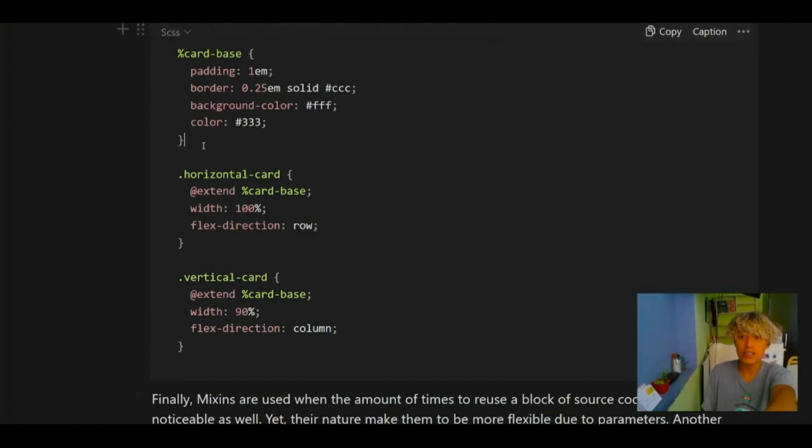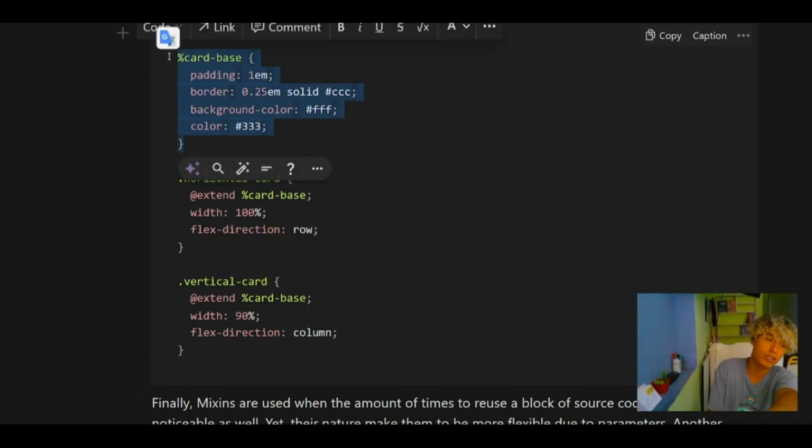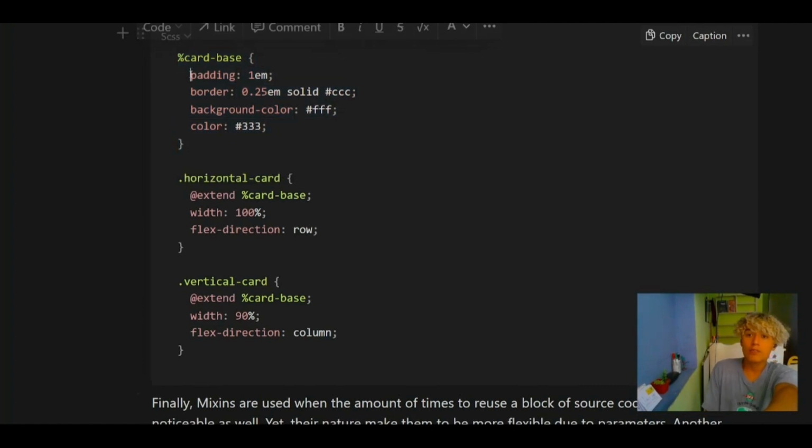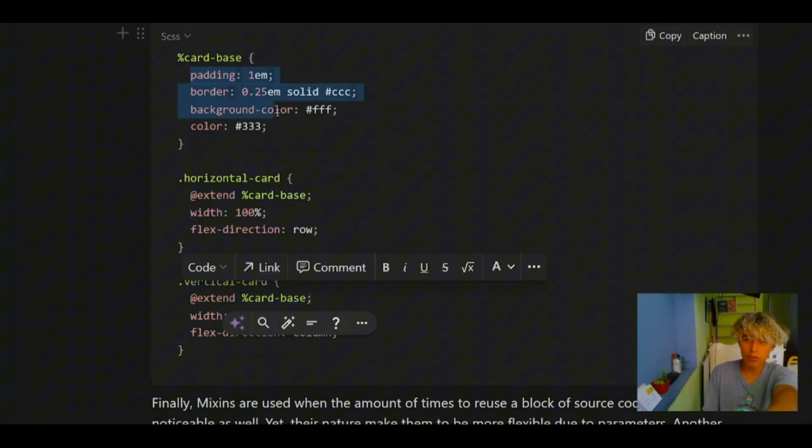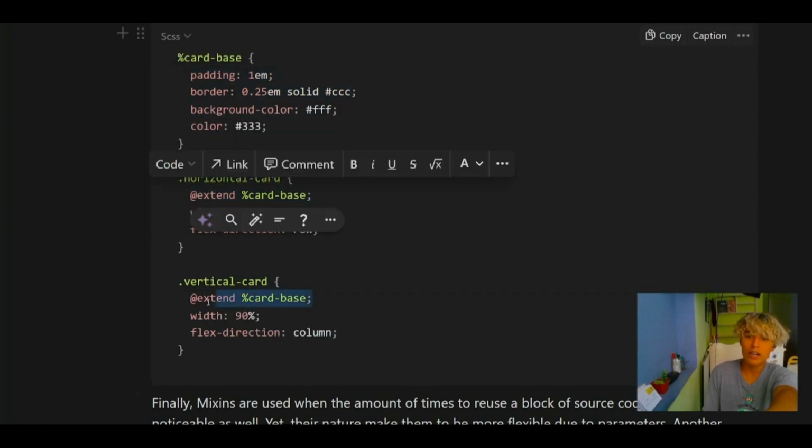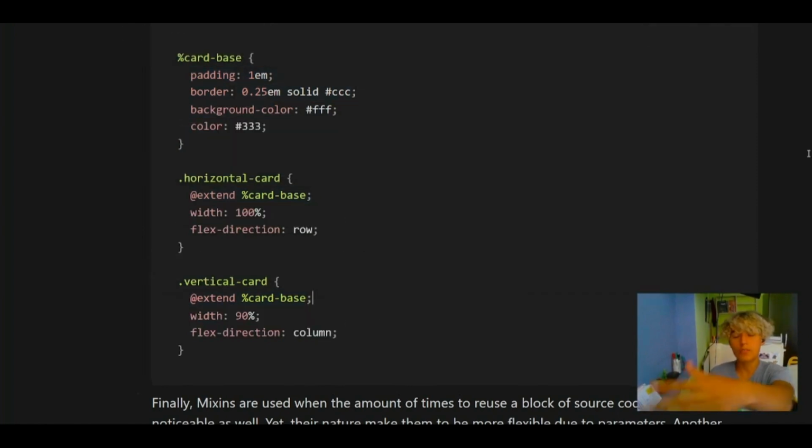Card base. This class is never rendered, by the way, because CSS will not support it. But when we declare this extend card base on the vertical and horizontal ones, this block of code will be read there and there respectively. And obviously, consider the width and flex direction that each card class has exclusively.